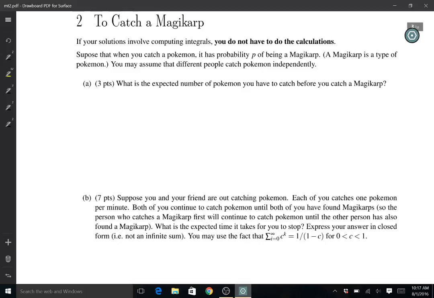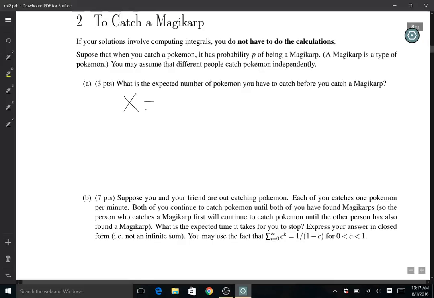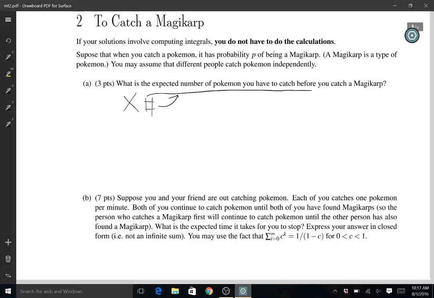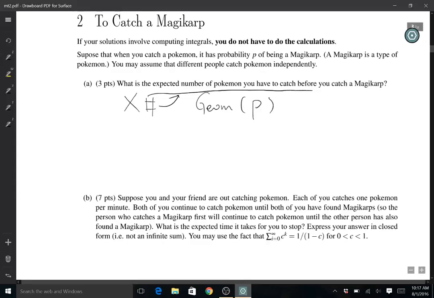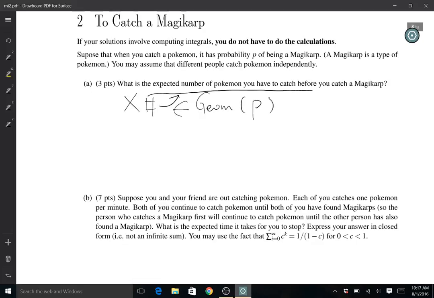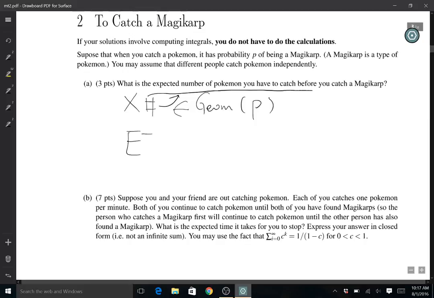So this is actually a relatively standard geometric distribution, right? If I define X as the expected number of Pokemon you have to catch before you catch a Magikarp, each time you catch a Pokemon, you have probability P of it being a Magikarp. So X follows the geometric distribution with parameter P, and the expectation of X will be 1 over P.